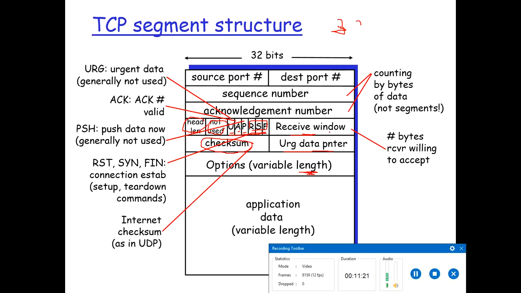The receive window specifies how many bytes the receiver is willing to accept. So this actually controls the flow control, so that the receiver is not overwhelmed by the sender sending too many segments at a particular time. The last one contains application data. Application data is the user message, and it can have variable length.